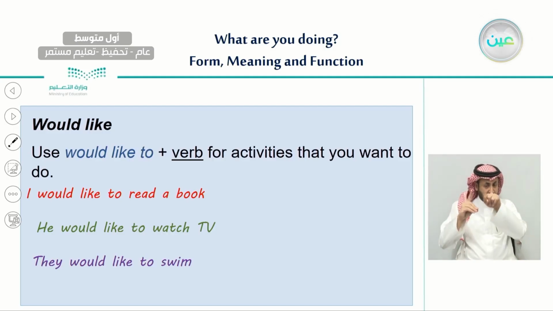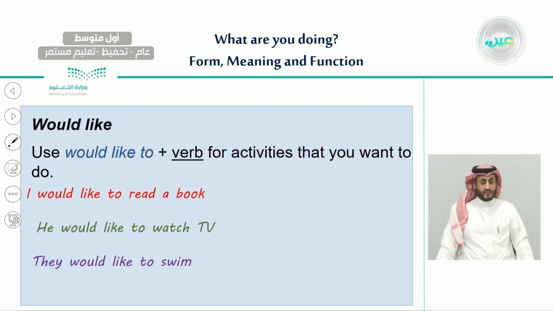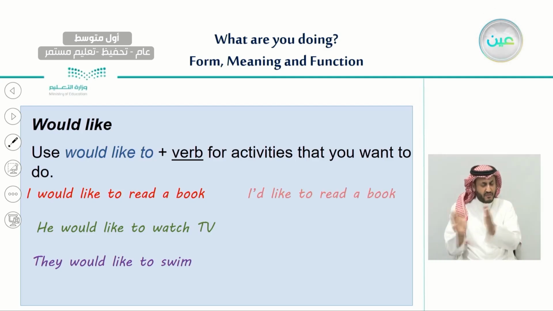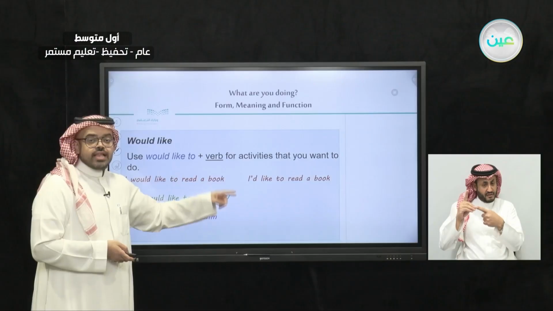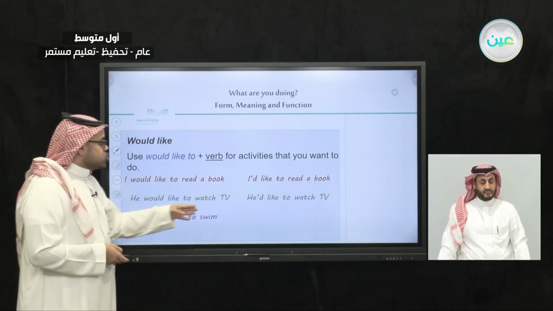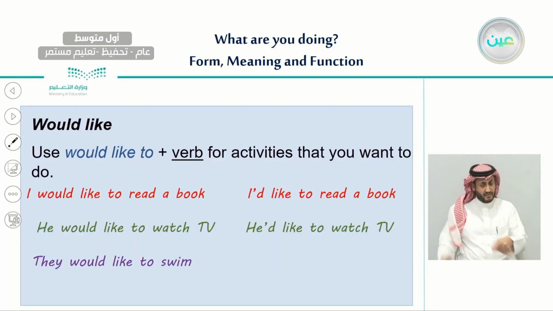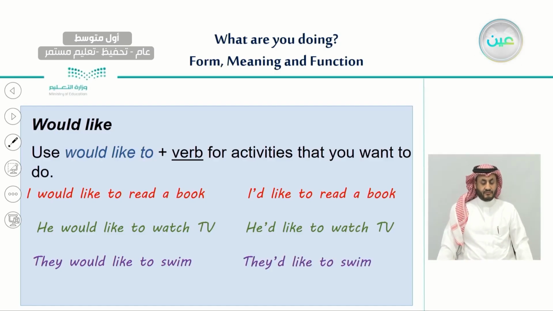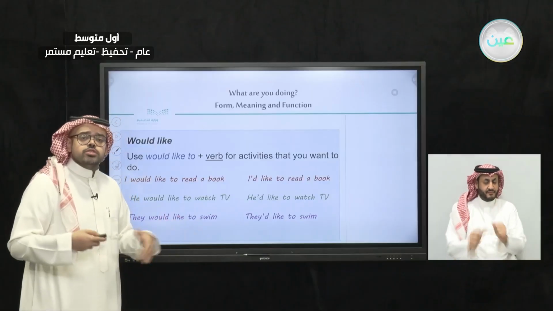Also with would like to, we can use the same abbreviation or the same contraction. Let's see. I would like to read a book. And in the short form, we would say, I'd like to read a book. The second one, he would like to watch TV. He'd like to watch TV. And also, they would like to swim. They'd like to swim. So here is how we can use the contraction of would just to speak more naturally.